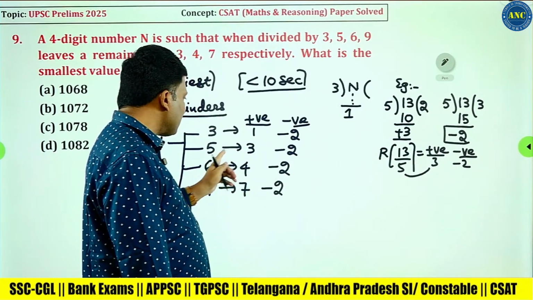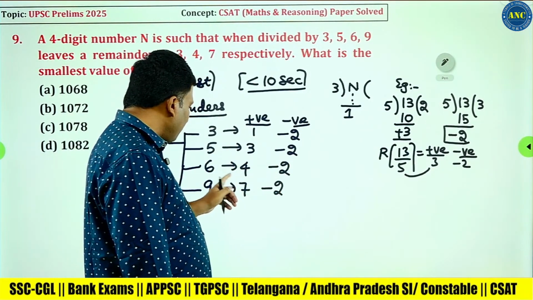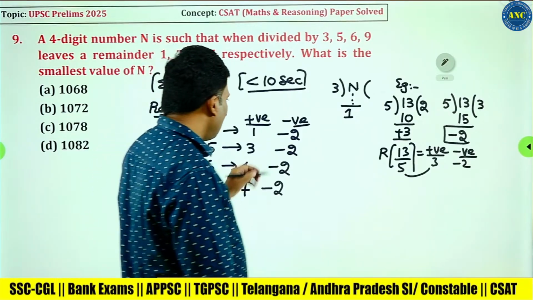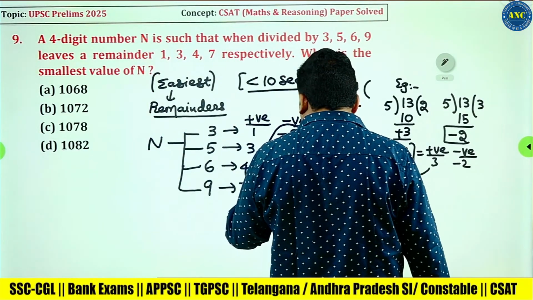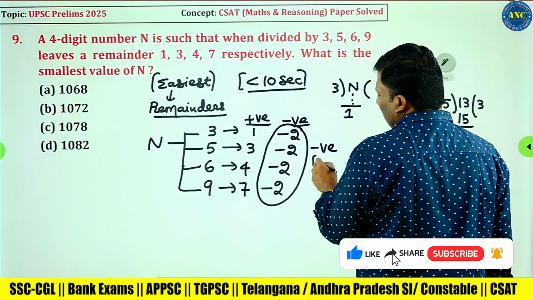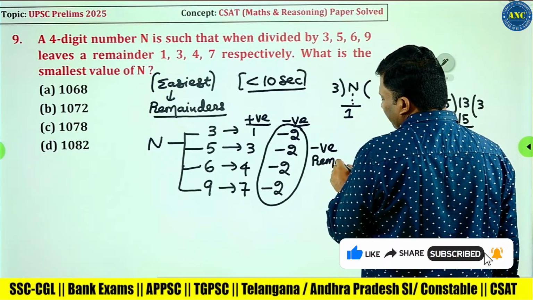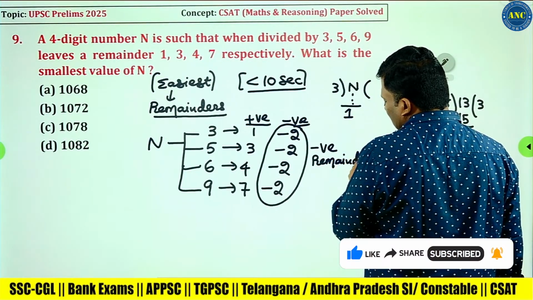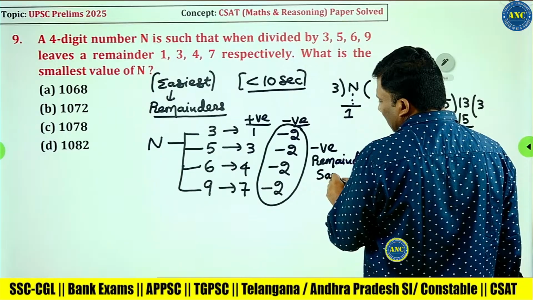4 minus 6 is minus 2. 7 minus 9 is minus 2. In all the cases, the negative remainder is the same.